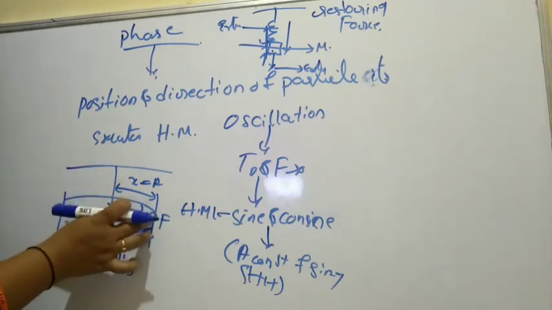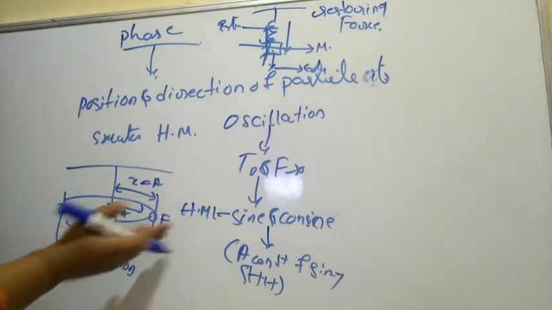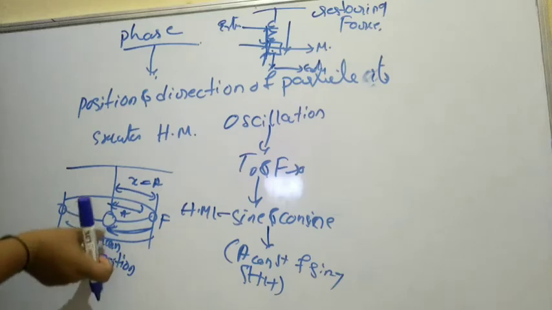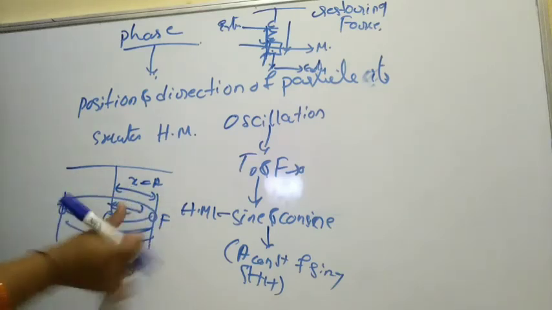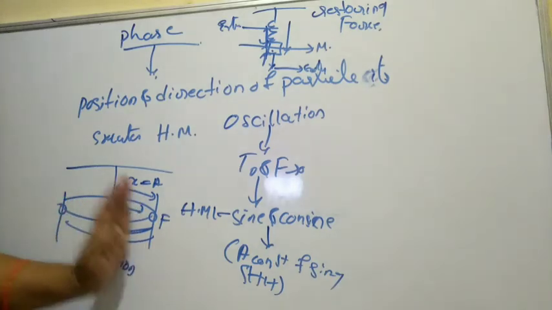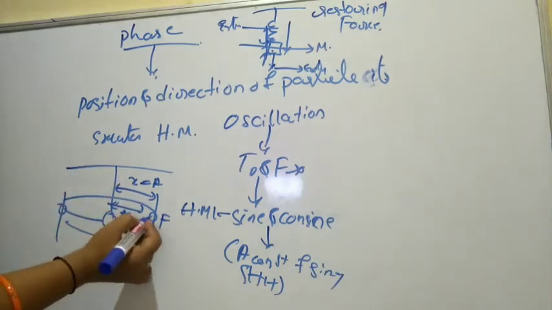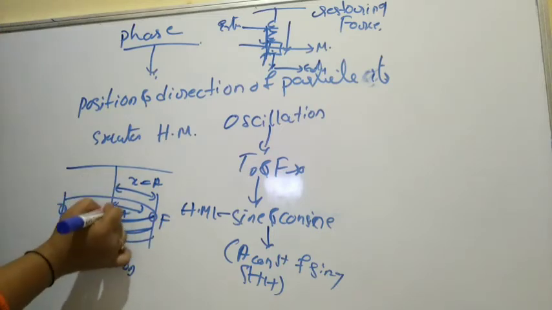So under the restoring force, the body executes to and fro motion about its mean position, and the force is directed towards the mean position. What is displacement here?